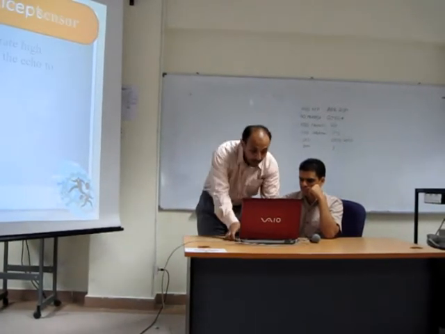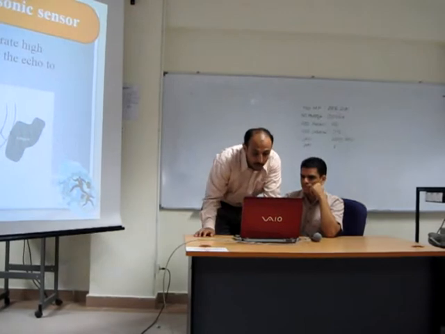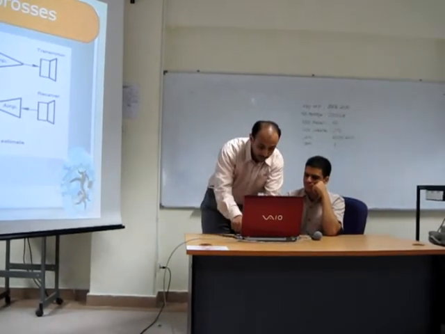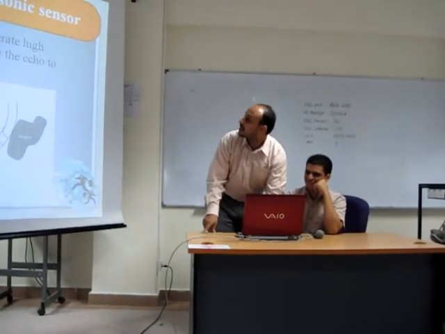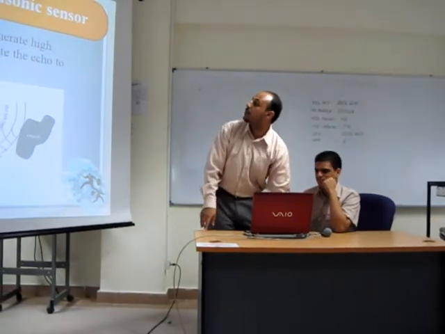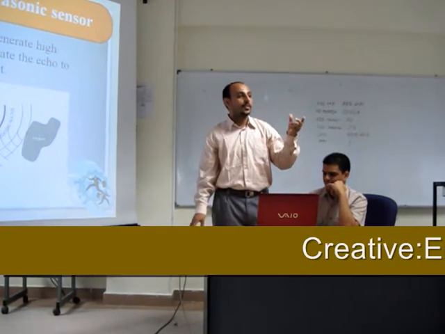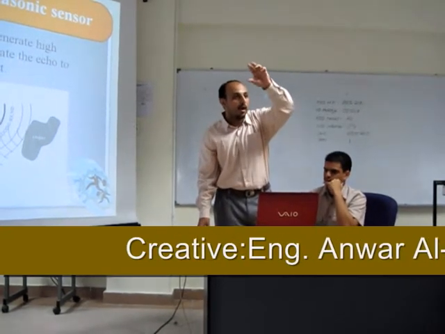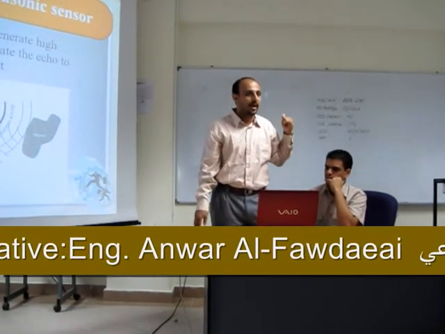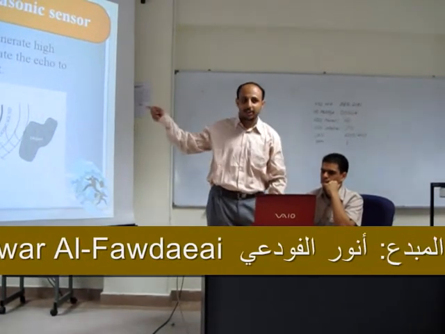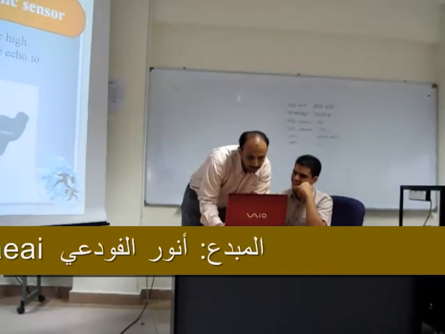This ultrasonic sensor is a device that generates a high frequency sound. This sound, or the frequency, is going to hit the object and then return back to the receiver. We are going to explain this operation in depth.